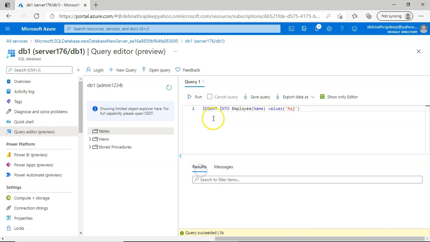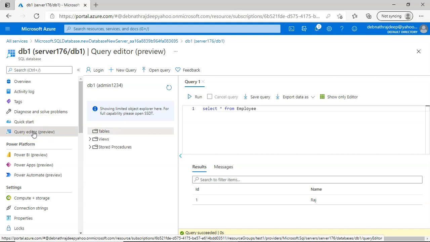Okay, so it is done. Now if I select star from employee and press run, you see the result is being returned. So this is how you can connect to that Azure SQL database using query editor.